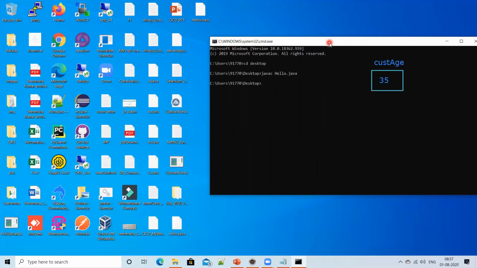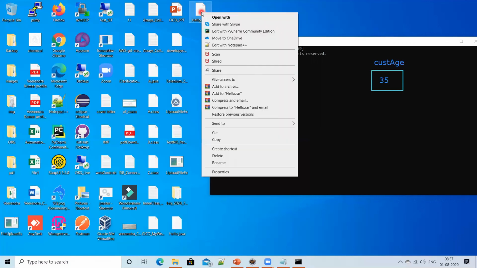It is converting your high-level, English-like statements into machine-understandable statements, nothing but binary code. Once converted, that will be stored in a file called .class. See that it is generated on my desktop. Hello.class. You cannot actually see that code.